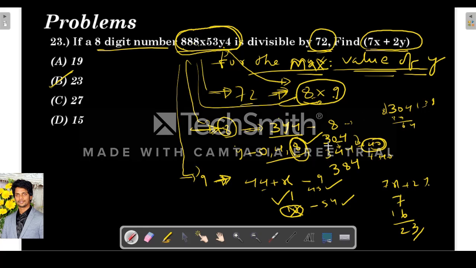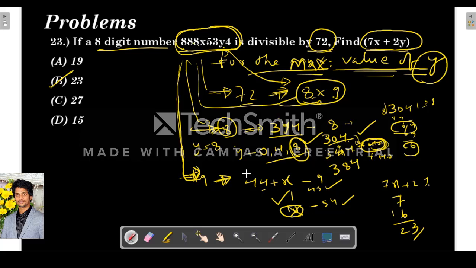So 3 by 4. I am taking y as 0. So this 304 is divisible by 8, as you can see here. 8 8 is 64, remainder is 0. Then the next value will be plus 40, because 8 5 is 40, right? We have to add 8 multiples only. So 344, next plus 40, 384. They are asking for the maximum value of y. So our y is 8. Next we have to check the divisibility with the divisibility rule of 9.